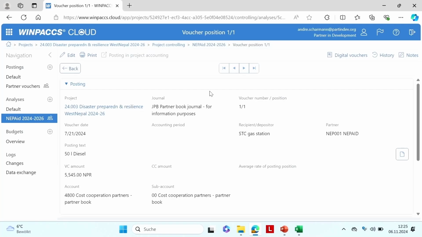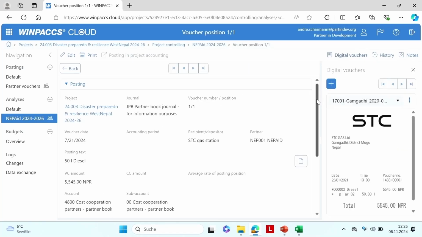And in this journal, you see this posting, and if you want to understand is it right or wrong, you can still look into the digital voucher. But this is something you did before and released it, otherwise it would not be here.